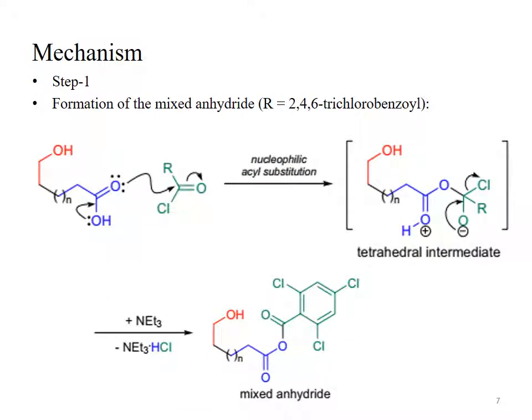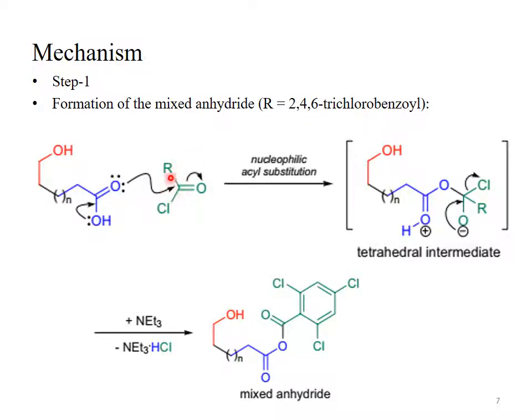The mechanism of the Yamaguchi macrolactonization reaction consists of two steps. The first step is the formation of the mixed anhydride. See this one. This is a hydroxycarboxylic acid. It is treated with acid chloride.